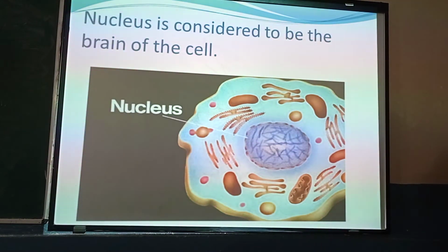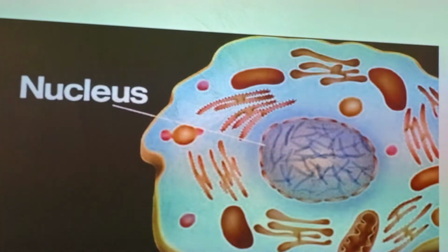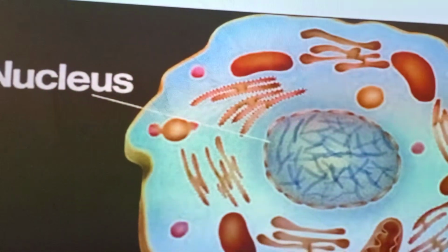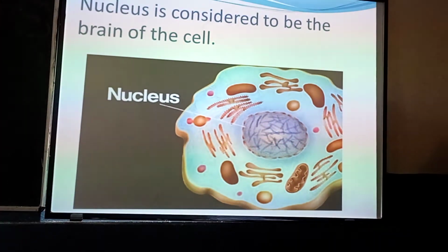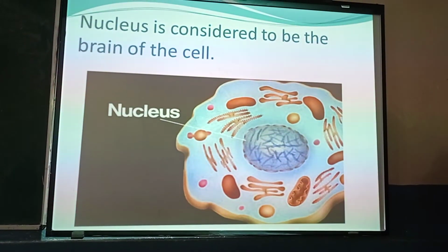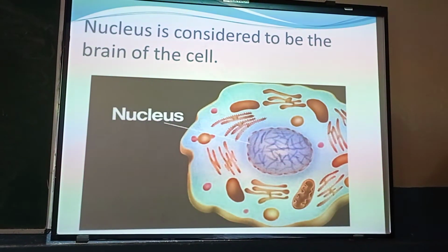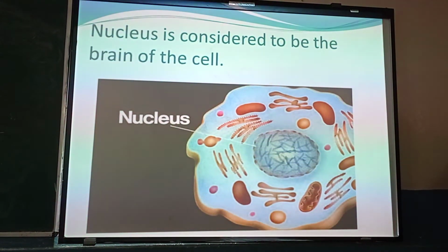It is the chief controlling center of the cells, and it contains chromosomes which carry the genes which are responsible for transmission of hereditary characters from parent generation to their offsprings. It also controls the metabolic activities and other activities of the cell. In short, it is the brain as well as the heart of the cell and the main controller of the cell activities.